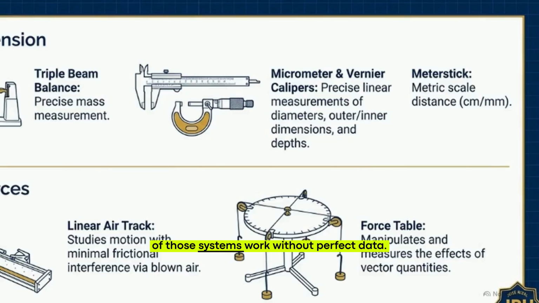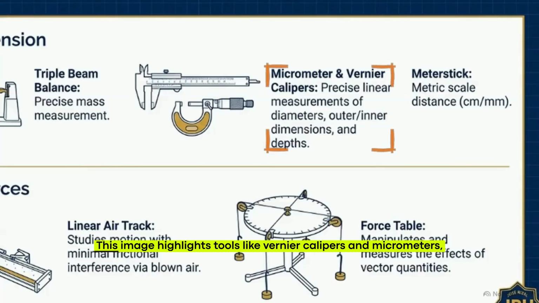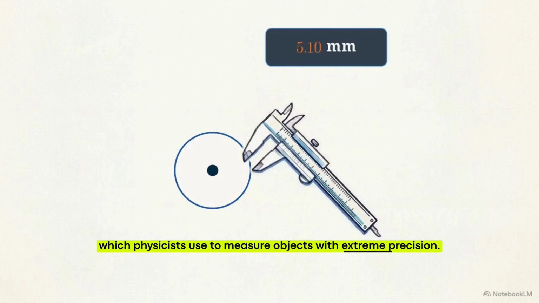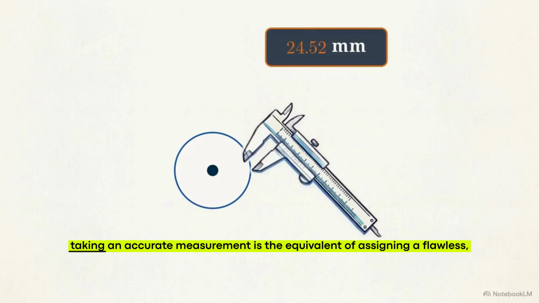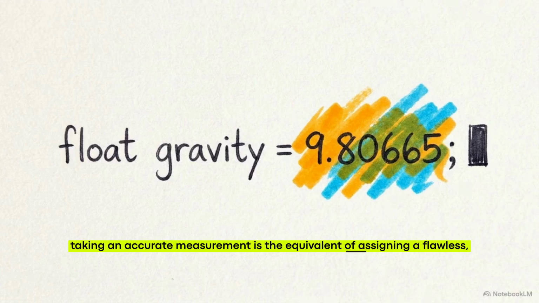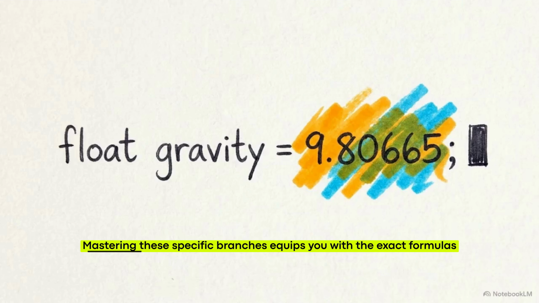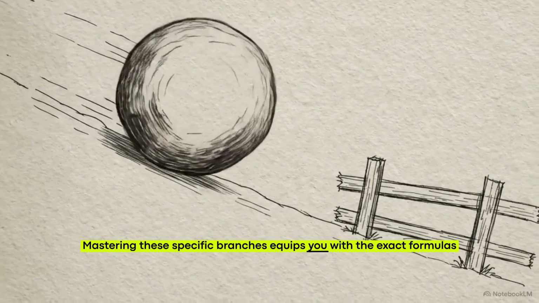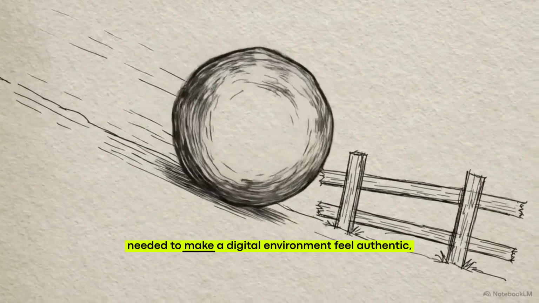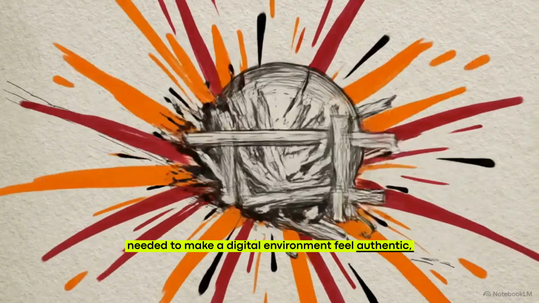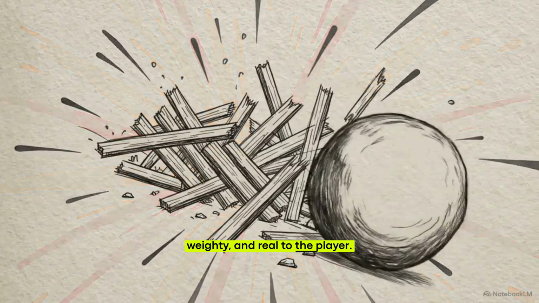But none of those systems work without perfect data. This image highlights tools like vernier calipers and micrometers, which physicists use to measure objects with extreme precision. In your work, taking an accurate measurement is the equivalent of assigning a flawless, exact variable to a line of code. Mastering these specific branches equips you with the exact formulas needed to make a digital environment feel authentic, weighty, and real to the player.